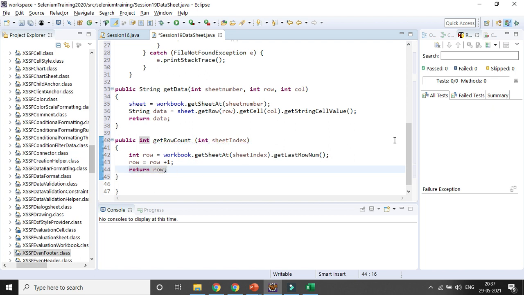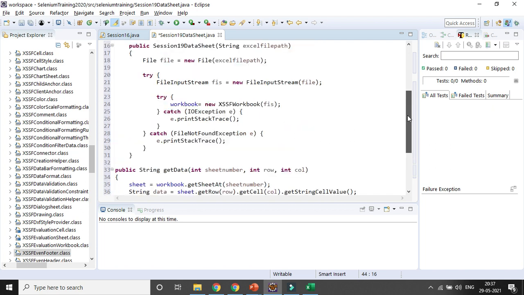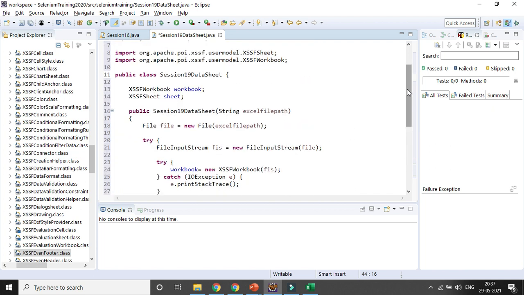So first thing is that definitely you need to get to know the path of your object or data sheet. Once you know the path, you will be knowing the Excel sheet name. Once you open the Excel sheet, you need to know how many sheets are available, or you need to know the tab or sheet name.